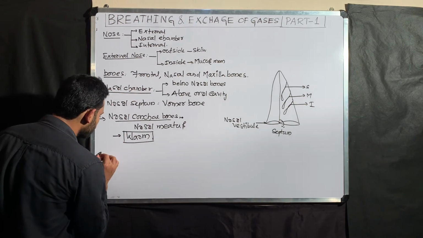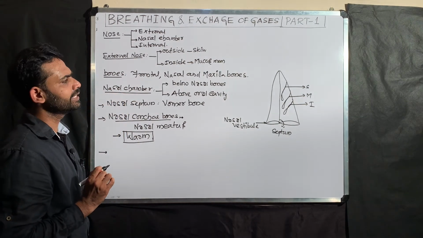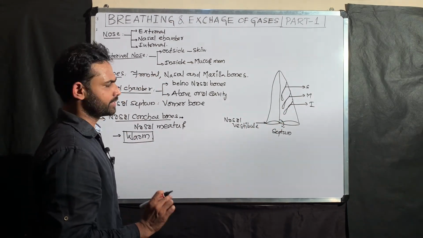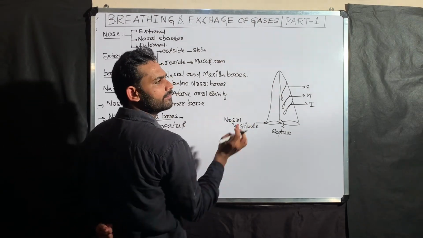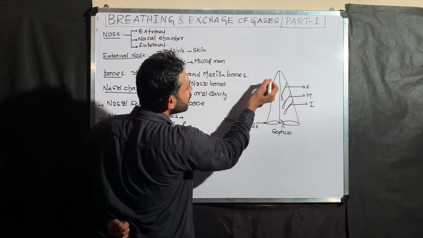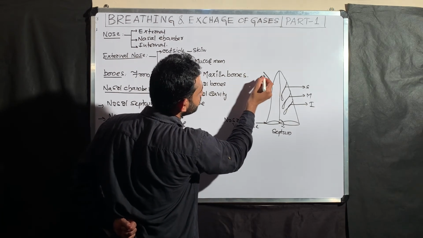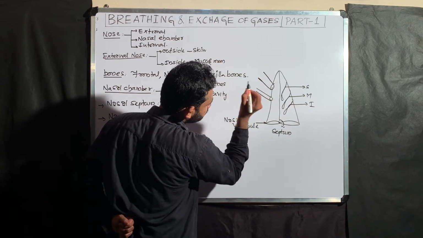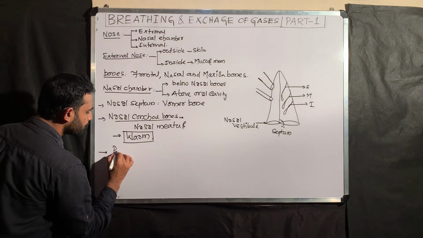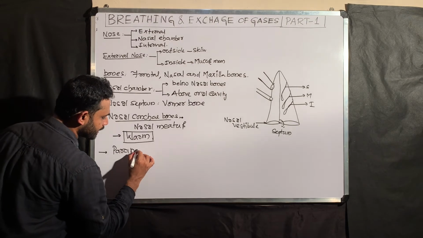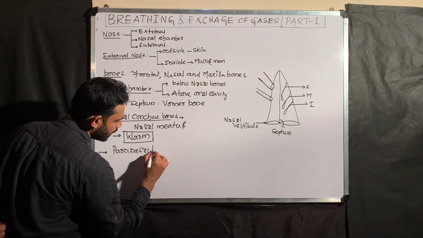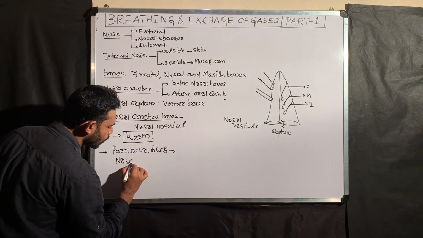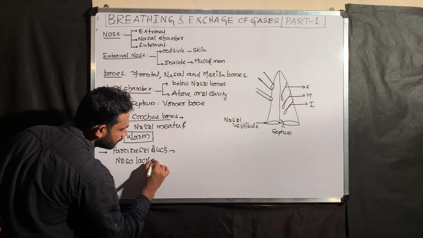The next important thing about the nasal cavity: imagine the nasal conchae on both sides. Into the nasal cavity, or nasal chamber, a number of ducts come and open like this. Those ducts include paranasal ducts, one type. The next one is the nasolacrimal ducts.